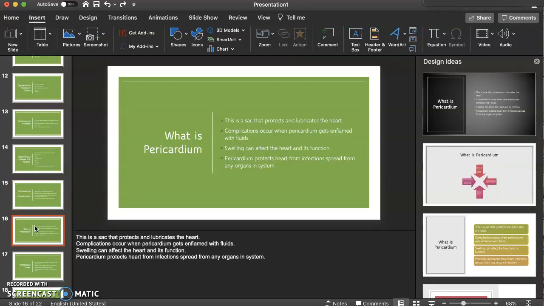What is pericardium? This is a sac that protects and lubricates the heart. Complications occur when the pericardium gets inflamed with fluids. Swelling can affect the heart and its functions. The pericardium protects the heart from infections spread from any organs and systems.